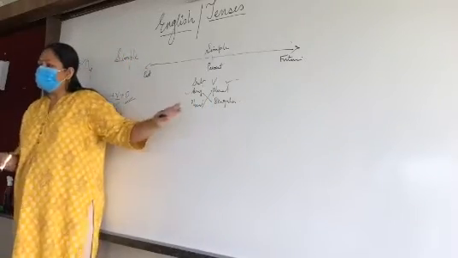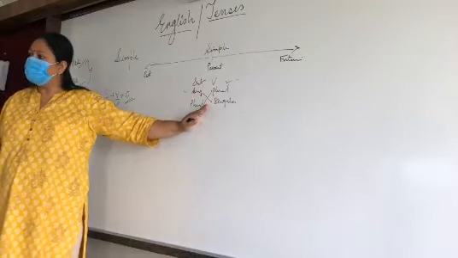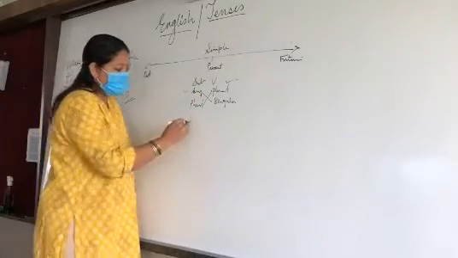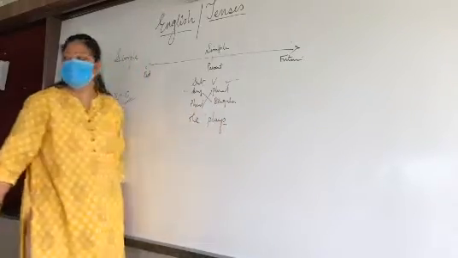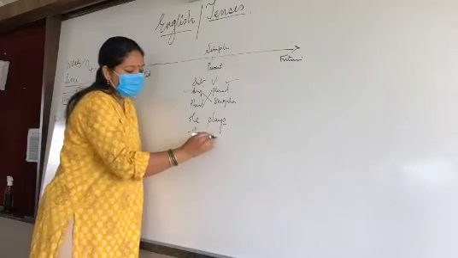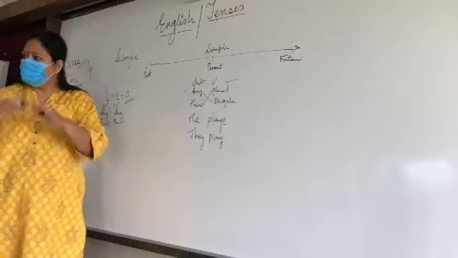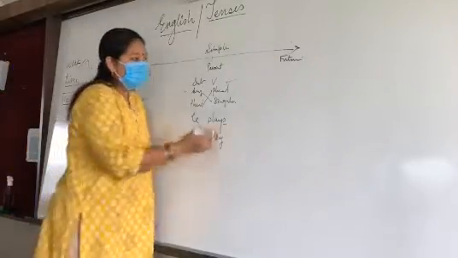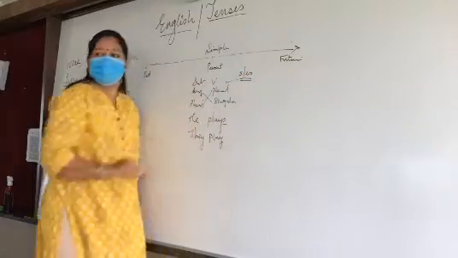Okay, so in this way in the simple present tense, what do we do? If I say he, then plays, S will come. If I say they, then play, there will be no S. Okay, so in this way we will change our verb with S and ES.